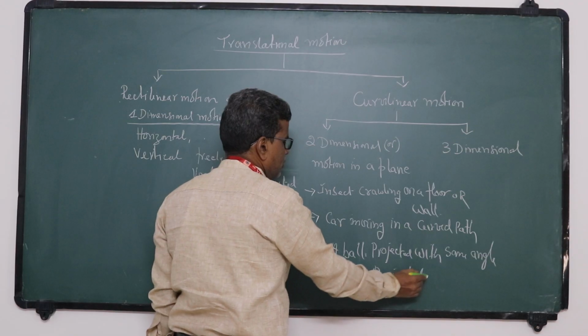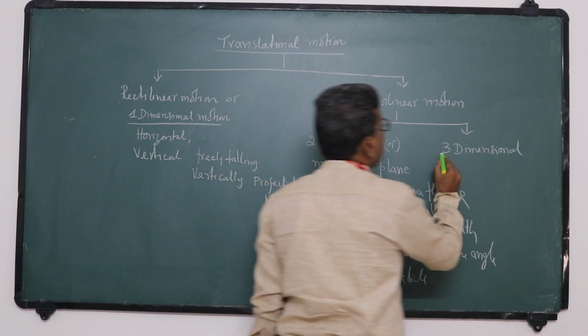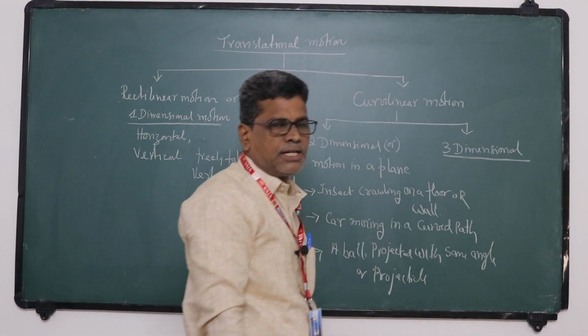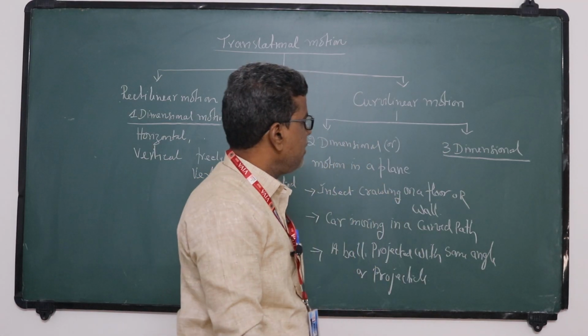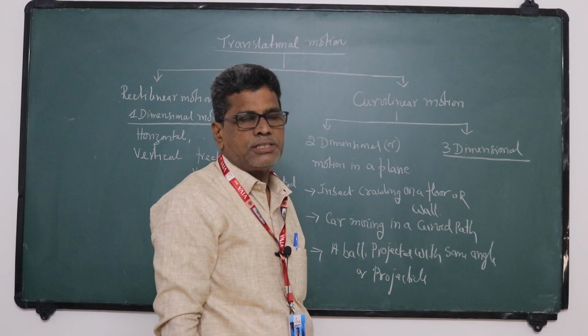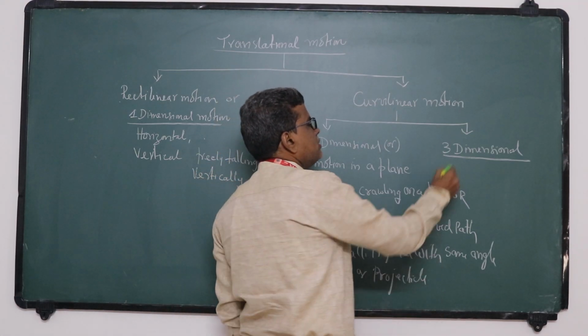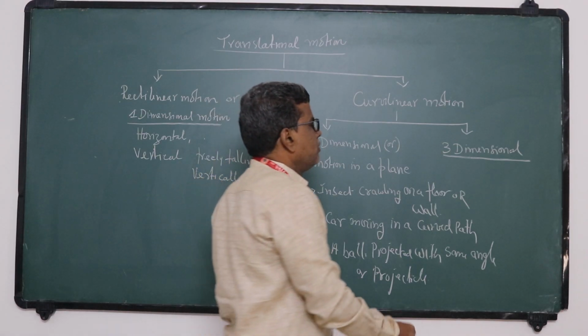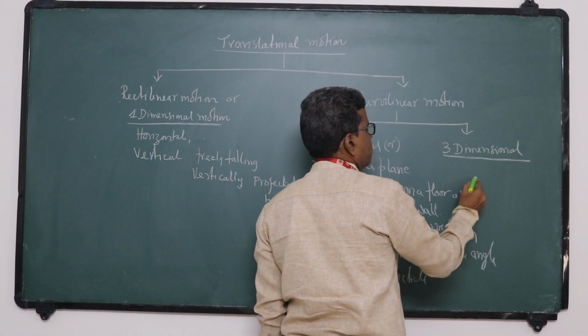Okay. And three-dimensional motion, so that the path, the trajectory lies in three dimensions, that is in space. So in space means we have three coordinates, so that is called three-dimensional motion.